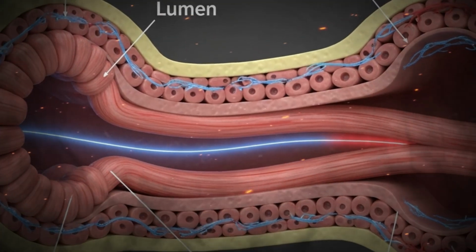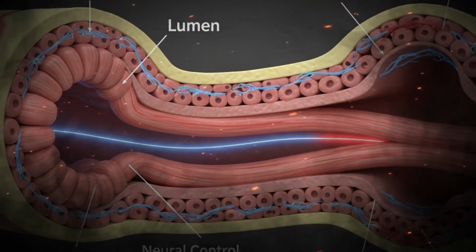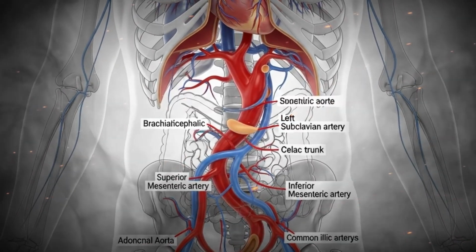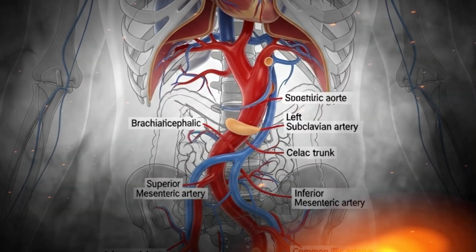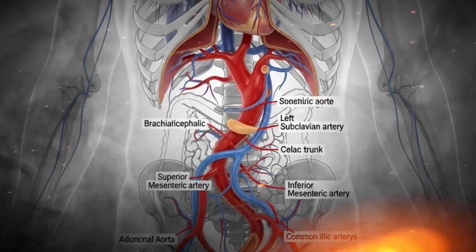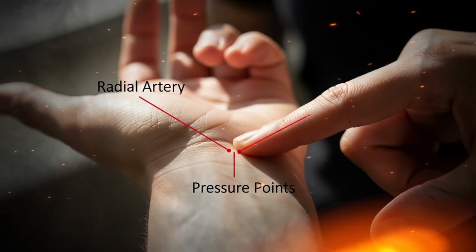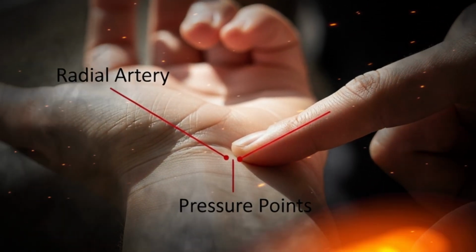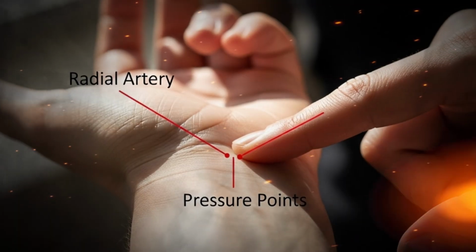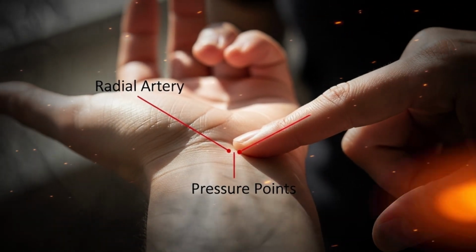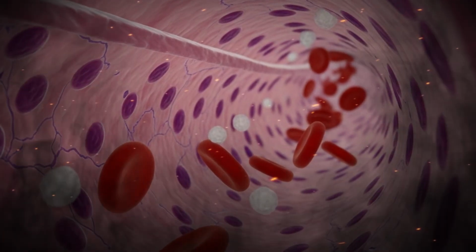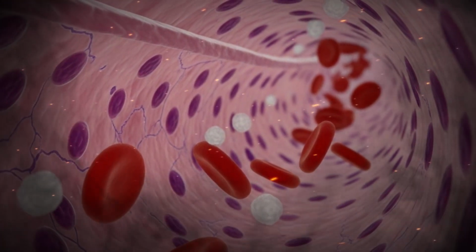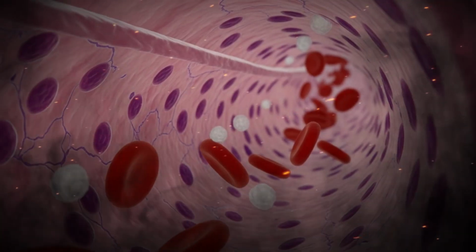Regulation of blood flow occurs through multiple mechanisms: local, neural, and hormonal. Locally, tissues can self-regulate their blood supply through autoregulation, where increased carbon dioxide, hydrogen ions, and lactic acid promote vasodilation to enhance oxygen delivery. Neural regulation is primarily mediated by the sympathetic nervous system through the vasomotor center in the medulla oblongata, which adjusts vessel diameter in response to baroreceptor and chemoreceptor feedback.